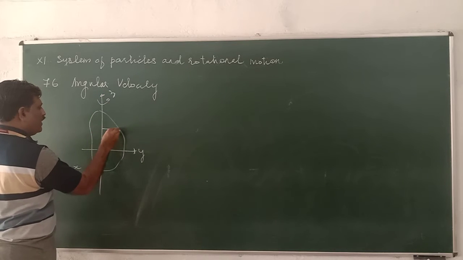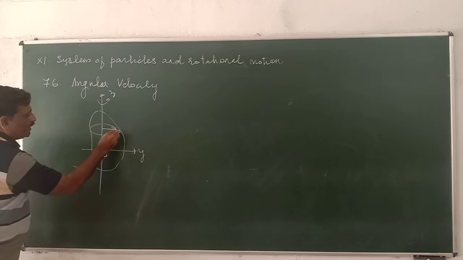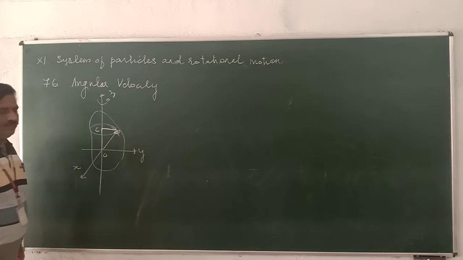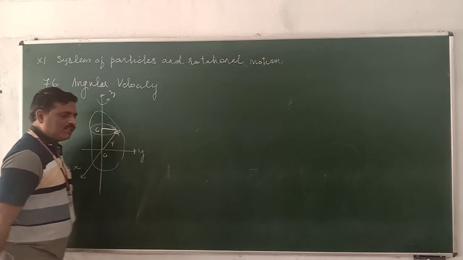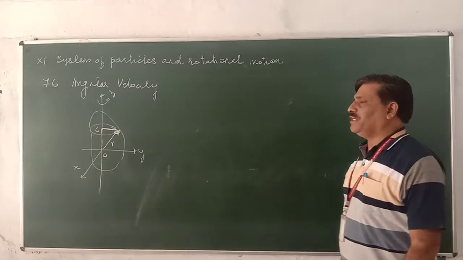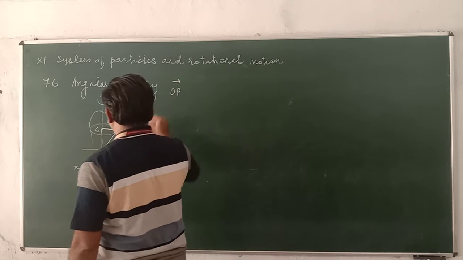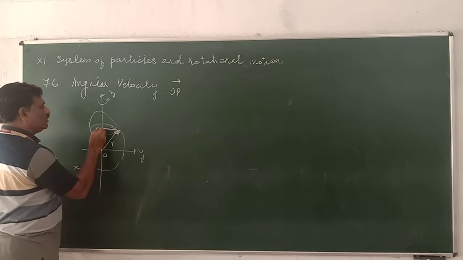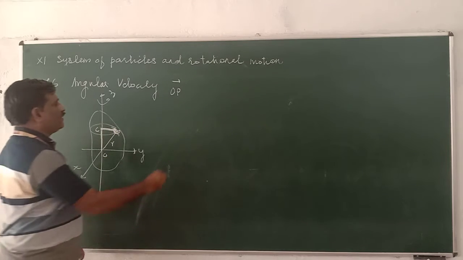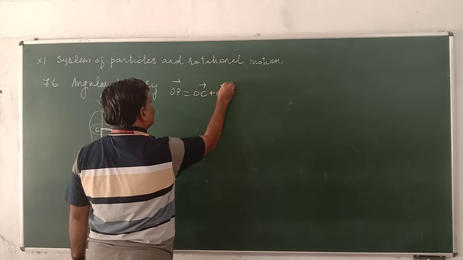This is point P, and it is moving in a circle. This is O, and this is C. We connect them. OP is the position vector of the particle with respect to the origin. By using the triangle law of vector addition, the OP vector is equal to OC plus CP.